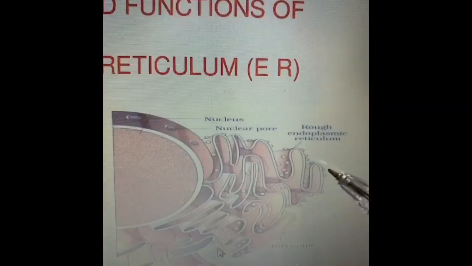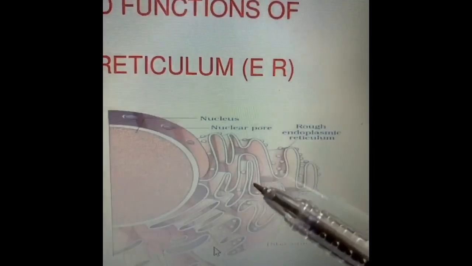From the nuclear membrane, the endoplasmic reticulum is extended up to the cell membrane. The endoplasmic reticulum is the largest cell organelle of the eukaryotic cells. They are not present in the prokaryotic cells, and in plant cells they are towards the side with the nucleus, and in case of animals, because the nucleus is centrally located, they are also present from the nuclear membrane to the cell membrane.